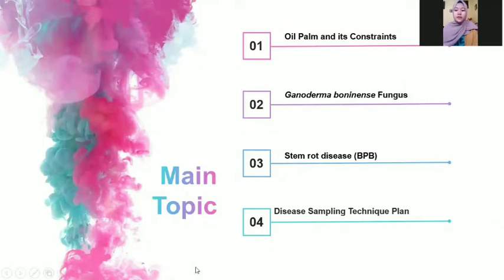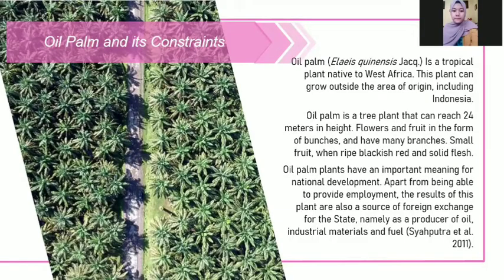Some of the topics in our discussion include the first one is oil palm and its constraints, Ganoderma boninense fungus, stem root disease, and disease sampling technique plan. Oil palm and its constraints.